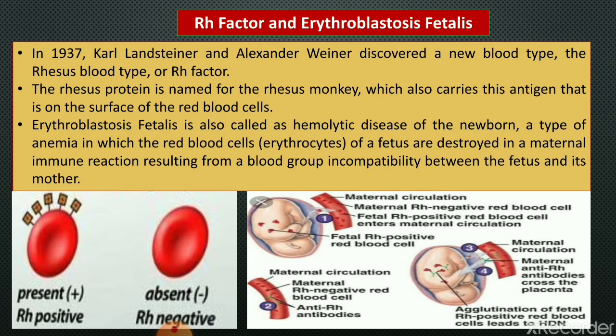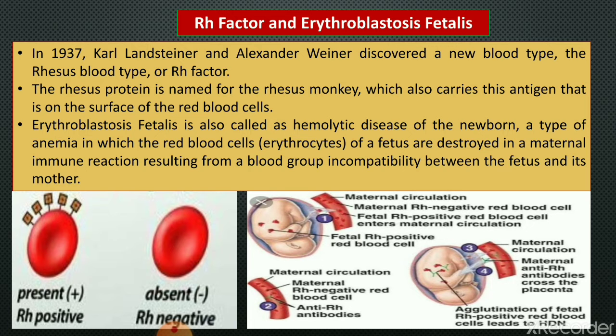You might have heard blood groups described as A positive, B positive, O negative or AB negative. This positive and negative is just because of the presence or absence of Rh factor. If Rh factor is present, the blood group will be positive. If Rh factor is absent, it will be Rh negative.